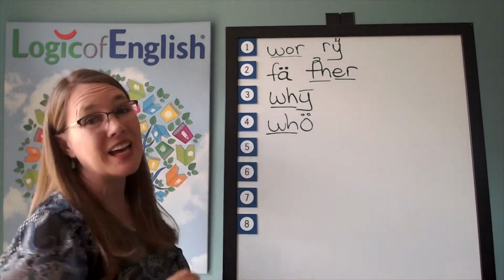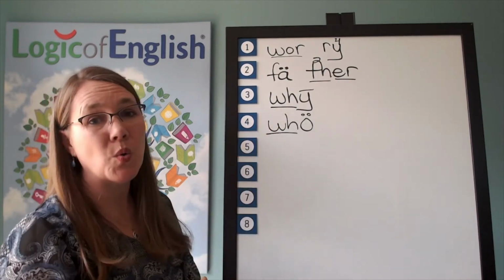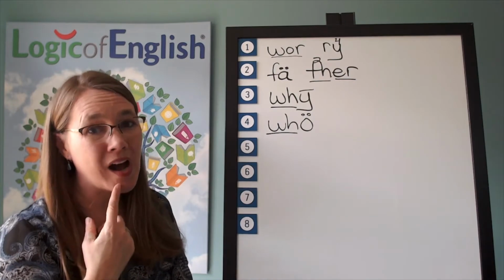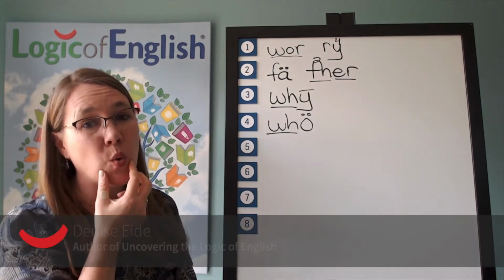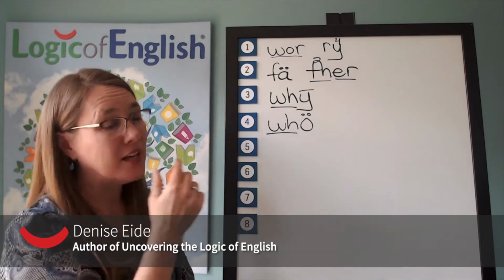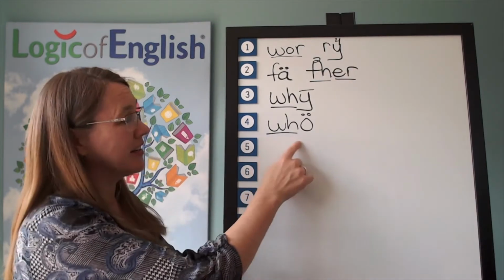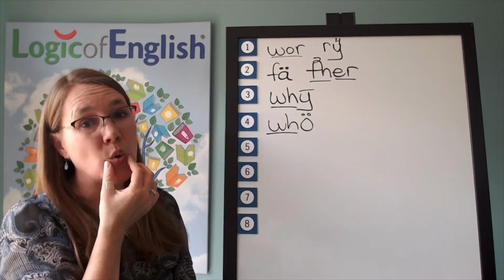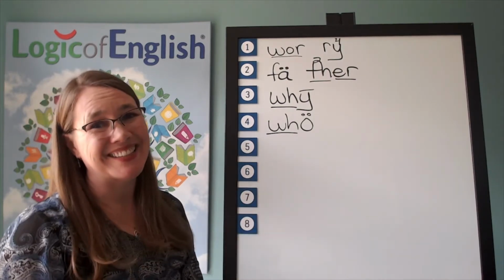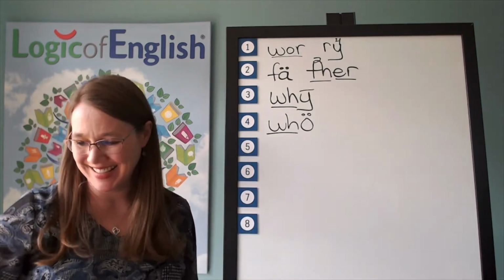So in some dialects, not usually in American English, people say why. It's an unvoiced why. And then an unvoiced who. And you can hear it clearly. So even in American English, we pronounce this as an unvoiced who. Excellent. So now you know why who is spelled like that.